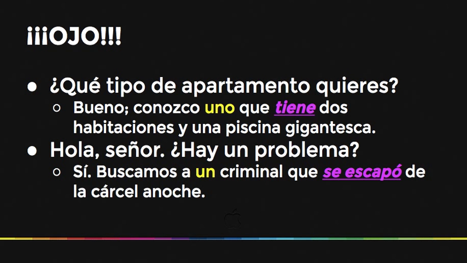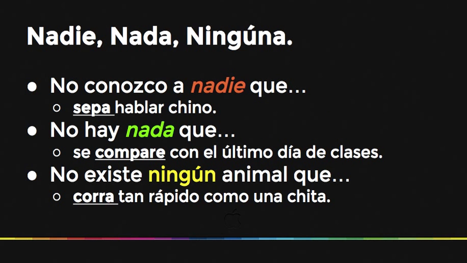But be careful. We can, at the same time, use un, uno, unas, una with indicative. There's a difference between saying I'm looking for a roommate that is organized and saying I have a roommate that is organized. The first one is more up in the air. The second one is more concrete. And then we got briefly into nadie, nada, ninguna.